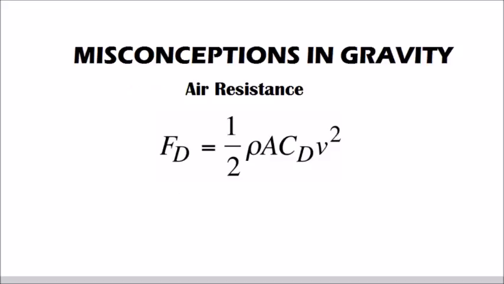In order to explain air resistance, we must start to look at its equation and how to calculate air resistance. In order to debunk the misconception of objects falling at different speeds, we must look at what the letter A stands for. This letter A stands for the surface area. This shows that the bigger the surface area is, the higher the air resistance is. This results in the object falling slower. An example of this is a piece of paper and a pen.